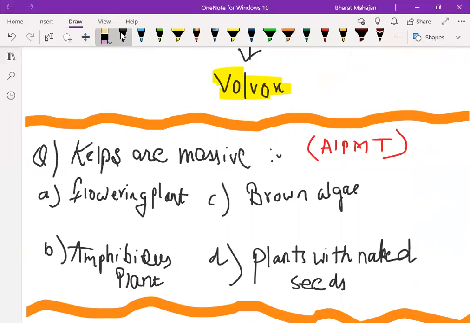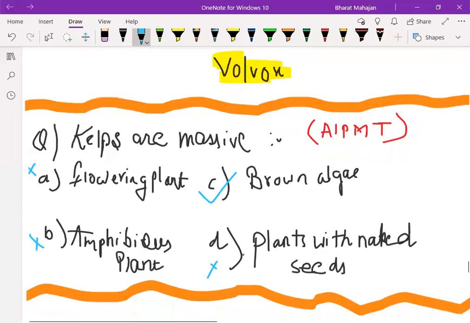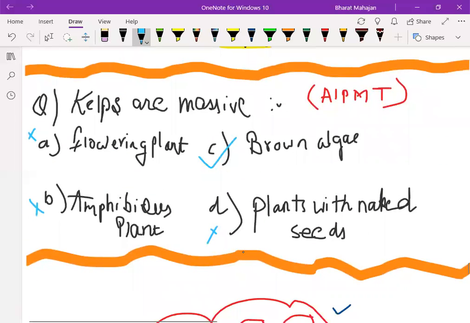I hope this question is very easy, and the same type of questions have been asked in examinations for so long, but students do not have a basic understanding. This is a very easy question, and still a lot of people are confused. Kelps, I have already told you, are brown algae, so it is a direct answer. It is not a flowering plant, it is not amphibious, it does not have naked seeds. So the direct answer is brown algae.